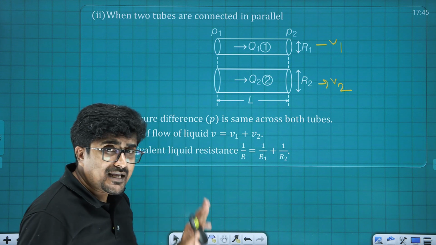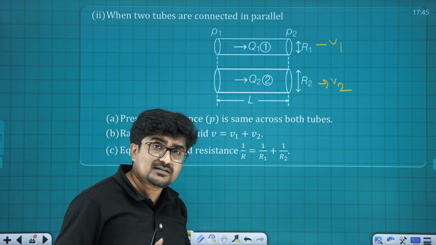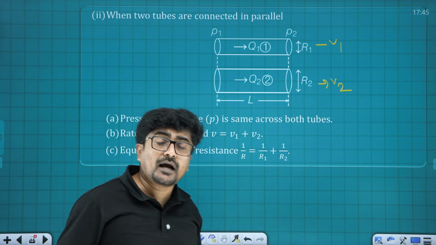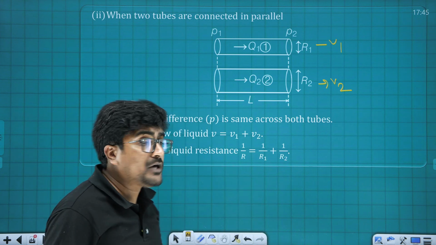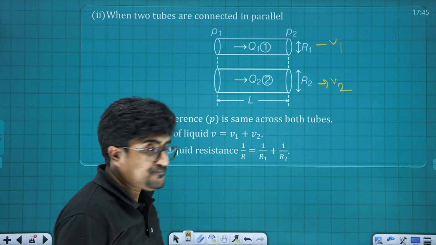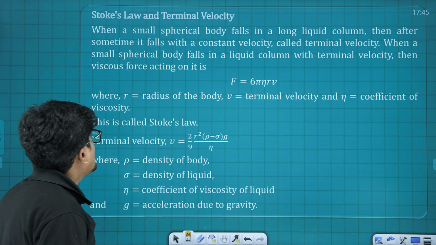So, based on that, I can say that the equivalent resistance offered against the flow of the liquid is going to be 1 by R equal to 1 by R1 plus 1 by R2, and in this case, remember one thing, the pressure difference is the same. Okay.